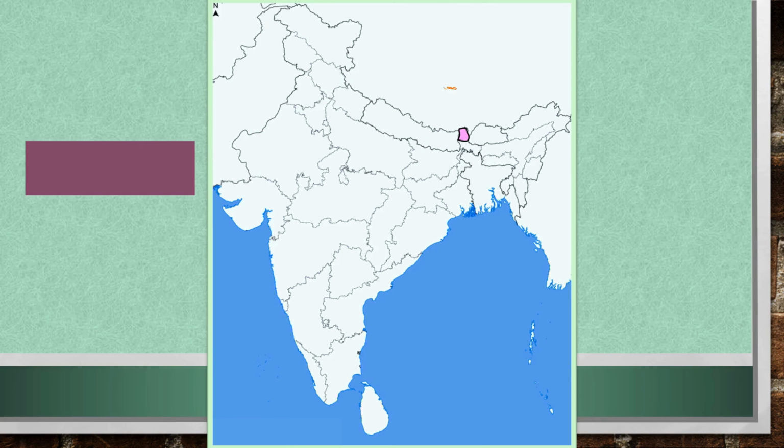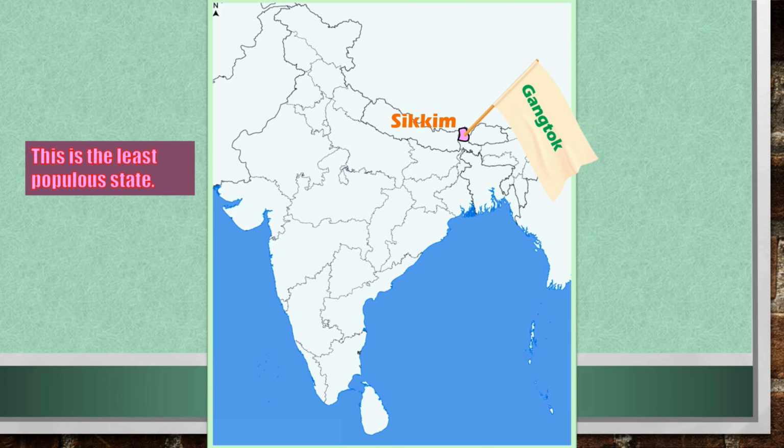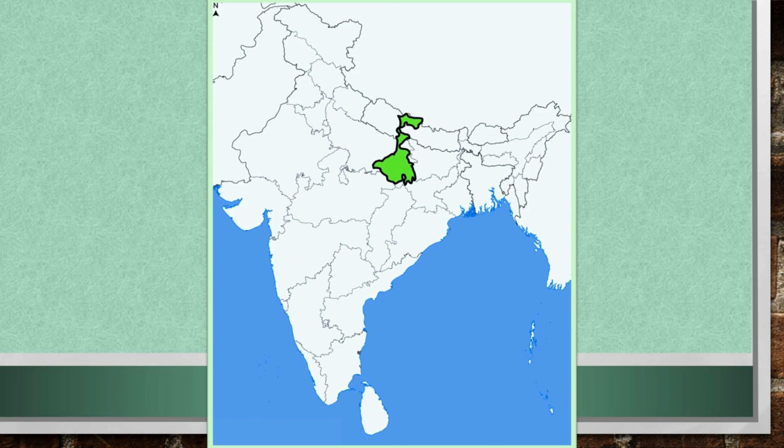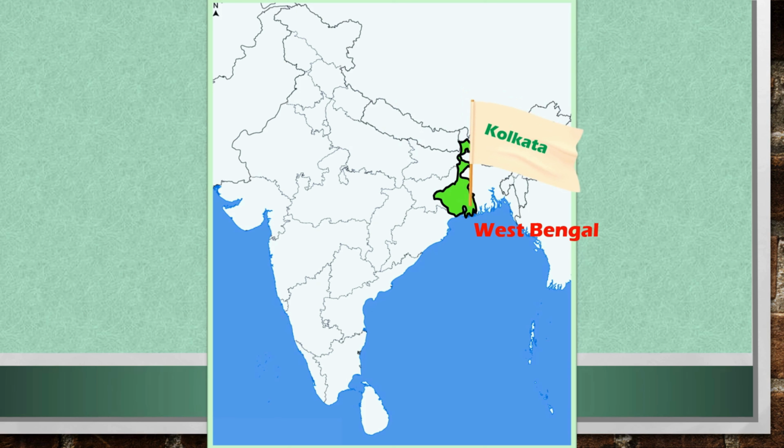This is Sikkim. Gangtok is the capital city of Sikkim. Sikkim is the least populous state in India. This is West Bengal. Kolkata is the capital city of West Bengal.